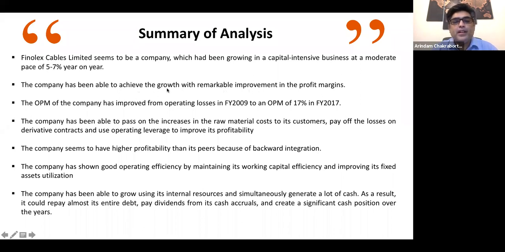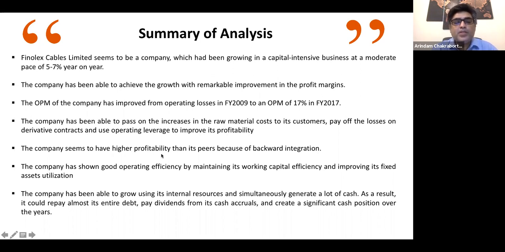It has been able to achieve growth with remarkable profit margins, OPM of 17% in 2017, has improved their operating losses from 2009, have been able to pass on increase in raw material cost, pay off losses on derivative contracts, and use operating leverage to improve its profitability.